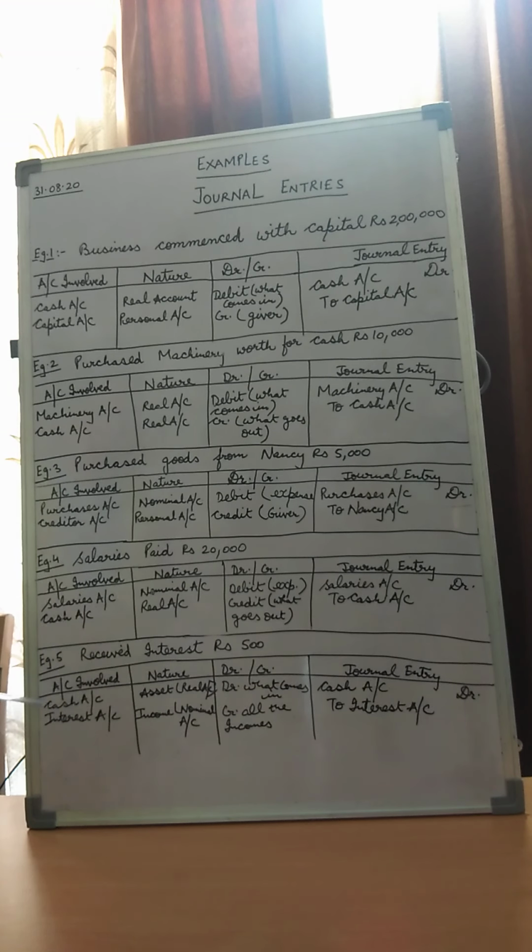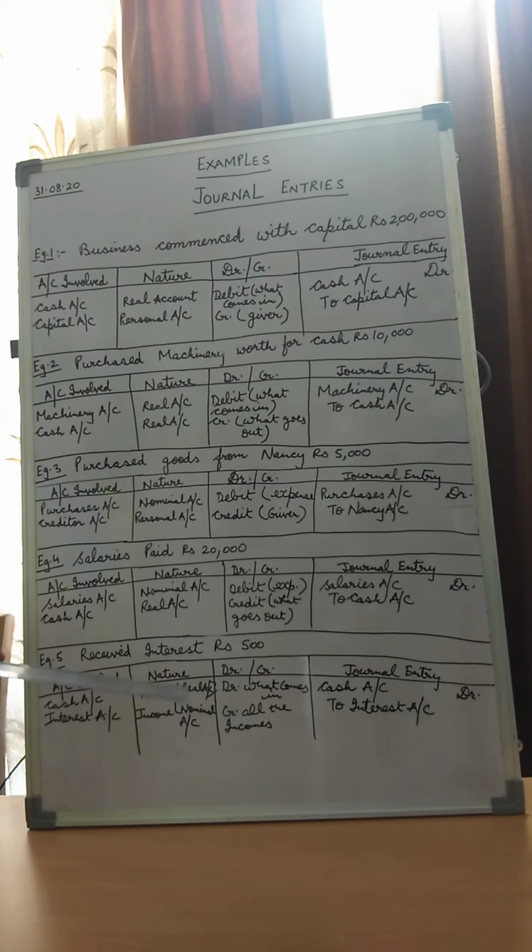So now when we talk about the cash account, we have been talking about it again and again. Cash account is a tangible account and it is part of the real accounts, because real accounts include all the tangible and intangible assets. And interest account, children, is part of income. It is an income for the business. If you remember, all the expenses and all the incomes are part of the nominal account. So over here again, there are two accounts involved. One is real account, the other one is the nominal account.